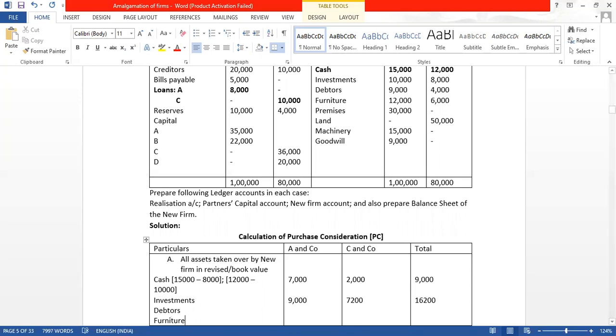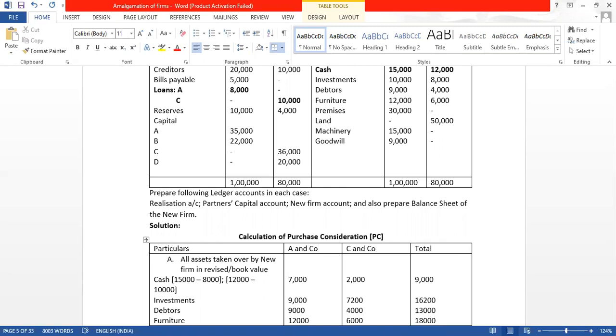Amount is, debtor is 9,000, 4,000. And 12,000, 6,000 is furniture. Take the total, 18,000.